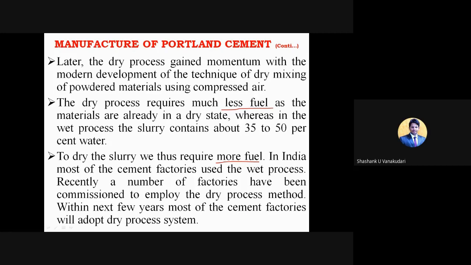Wherever we can save fuel and energy, we need to concentrate more and try to reduce them in our techniques. Within the next few years, most cement factories will adopt the dry process system only, because it is less costly than the wet process.